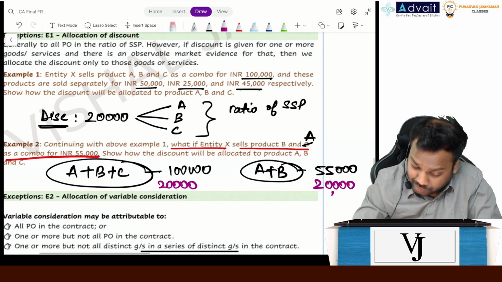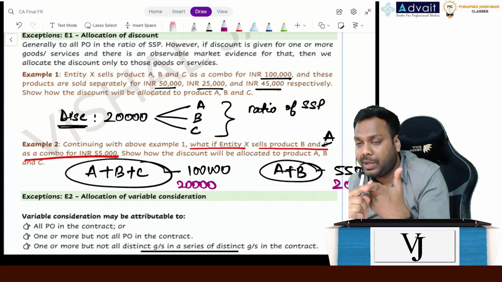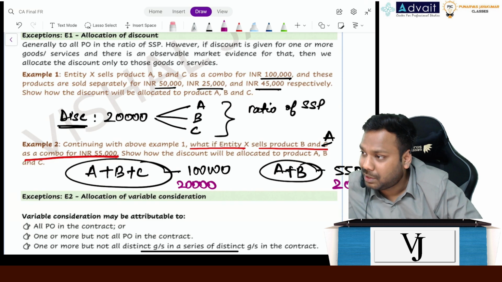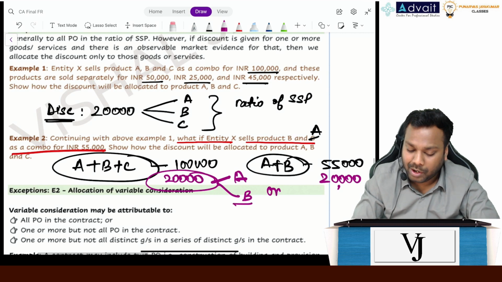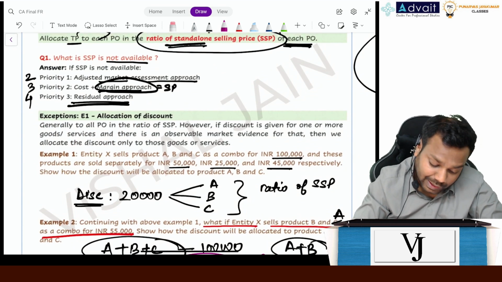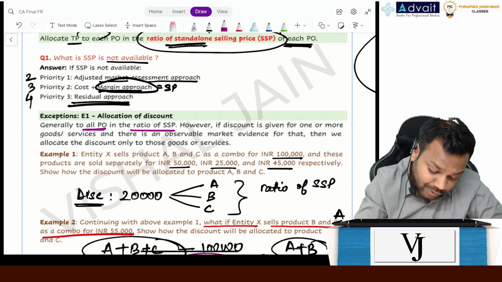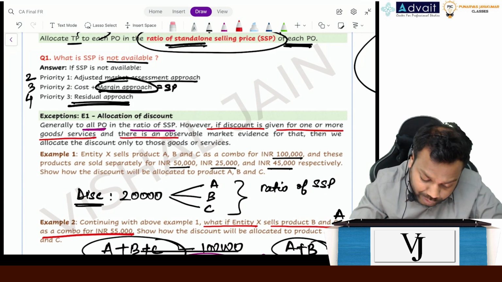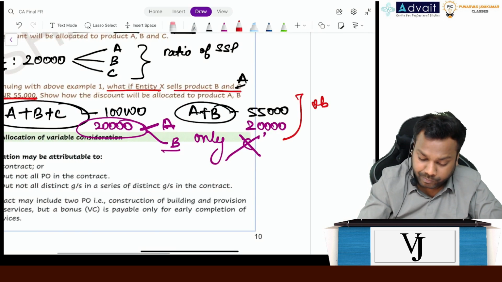So what happens? Now see what is happening. If you sell A plus B plus C, discount is 20,000. If you sell A plus B, again the discount is 20,000. So what does it imply? C is not at a discount. Means this 20,000 discount you have to allocate to A and B only and not to C. Not to C. Now read this line. Generally, discount is allocated to all performance obligations in the ratio of the standalone selling price. However, if the discount is given for one or more goods or services and there is an observable market evidence for that, right? There is an observable market evidence. This is the observable market evidence.